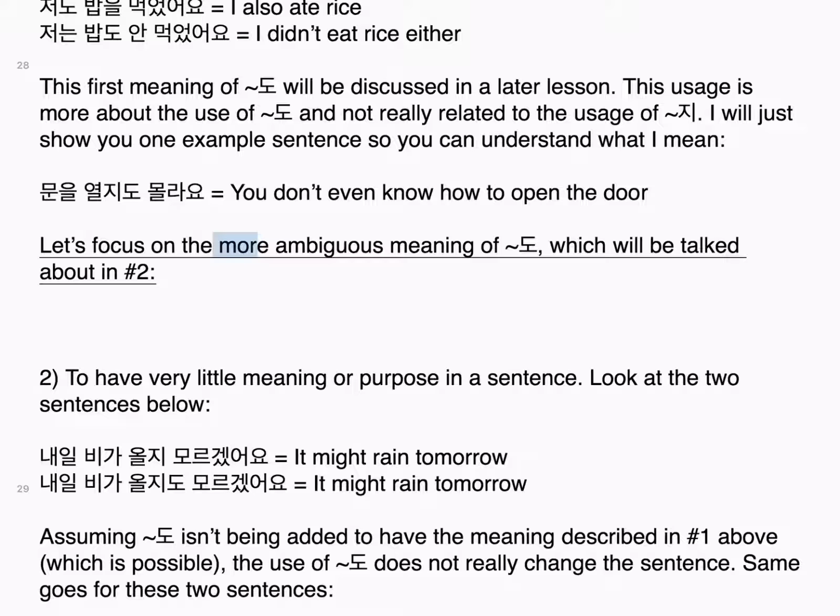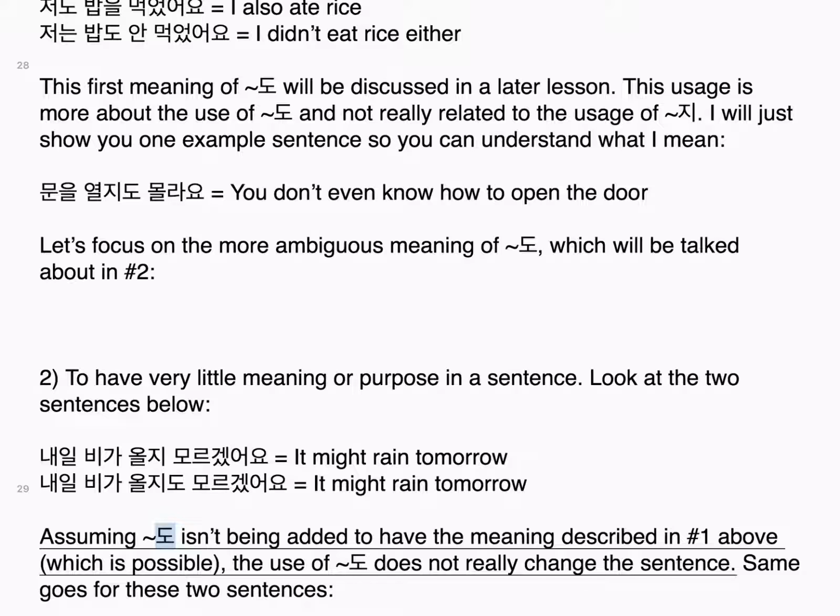Let's focus on the more ambiguous meaning of 도, which will be talked about in number 2. 2. To have very little meaning or purpose in a sentence. Look at the two sentences below. 내일 비가 올지 모르겠어요. It might rain tomorrow. 내일 비가 올지도 모르겠어요. It might rain tomorrow, assuming 도 isn't being added to have the meaning described in number 1 above, which is possible. The use of 도 does not really change the sentence.